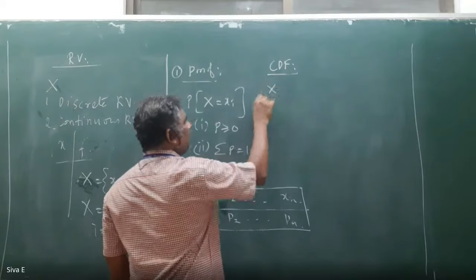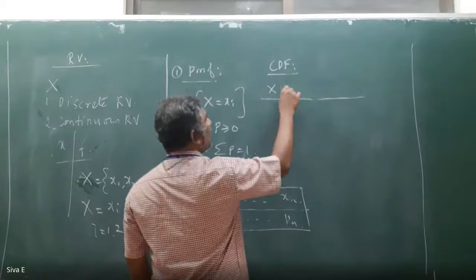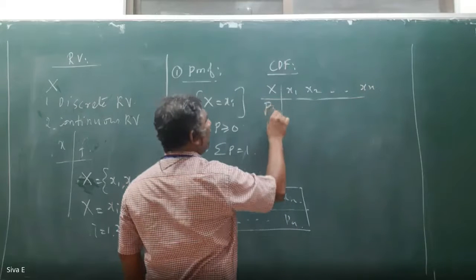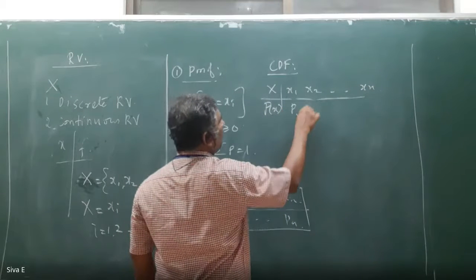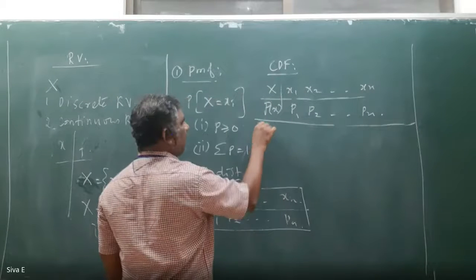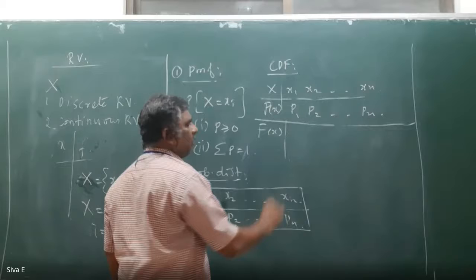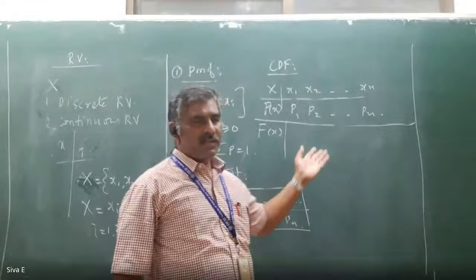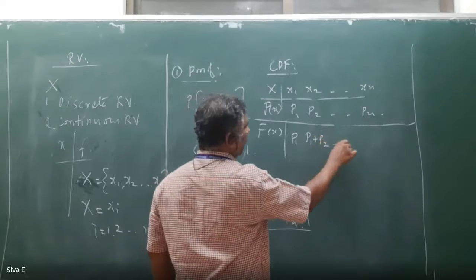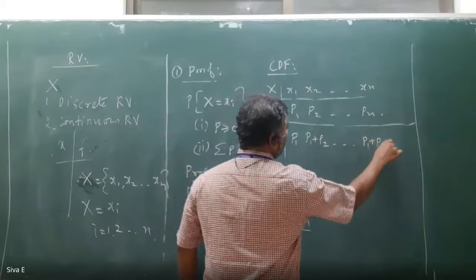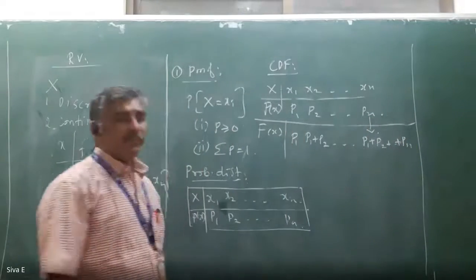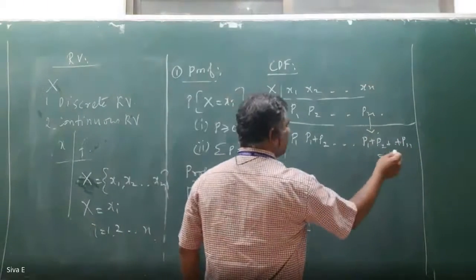For example, if x is x1, x2, up to xn, and the probability of x is p1, p2, up to pn, then the CDF capital F of x equals p1, then p1 plus p2, then p1 plus p2 plus up to pn.